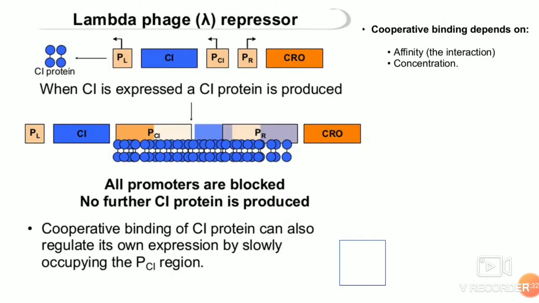That means more and more CI proteins are produced and they bind to all the operator regions, that is, operator regions 1, 2 and 3. That means it is blocking its own synthesis, so no further CI protein is produced. Cooperative binding of CI protein can also regulate its own expression by slowly occupying the promoter for the CI region.